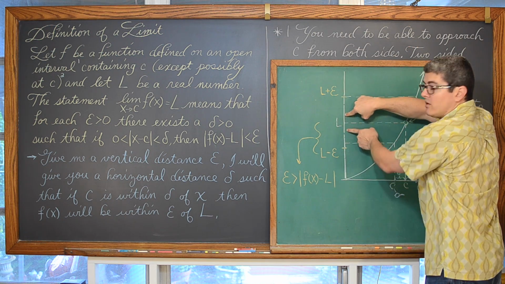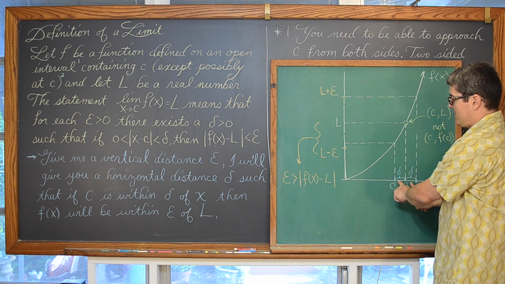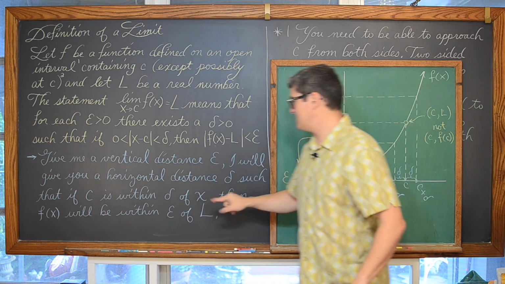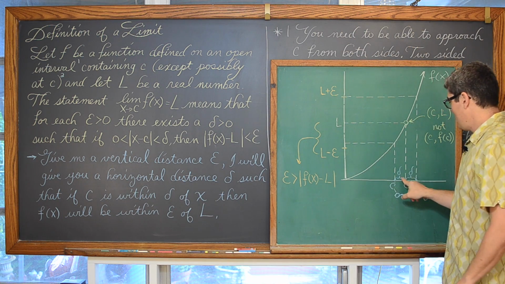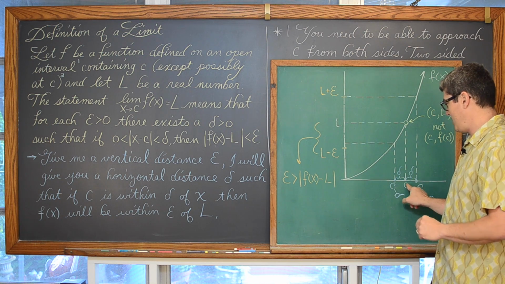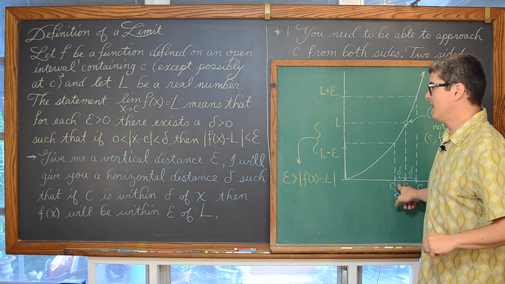So you tell me how close to the limit you want to be, and I'm going to come over here and come down and give you a corresponding delta such that if C is within delta of x, so again, you're giving me an x which is within delta of C, or that C is within delta of x, kind of saying the same thing forward and backwards.